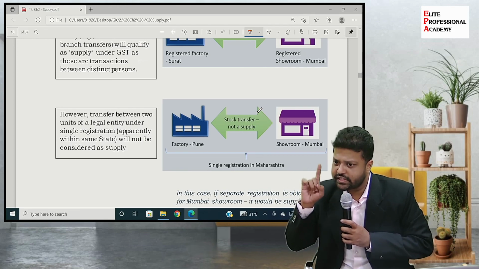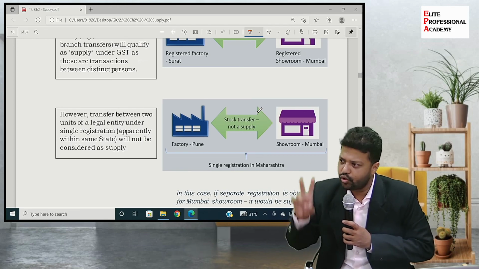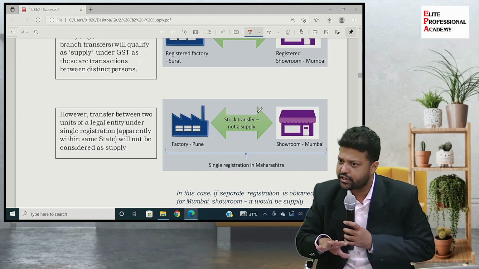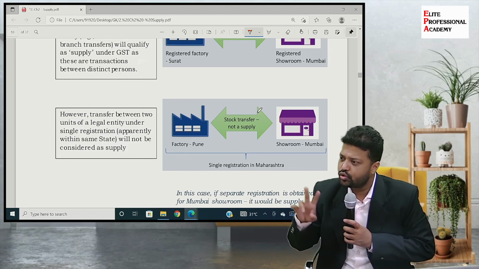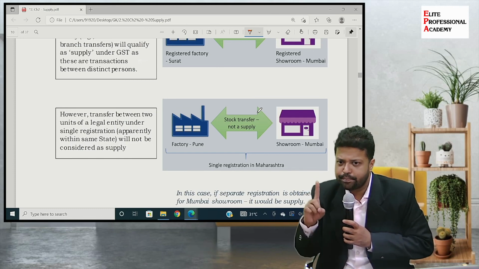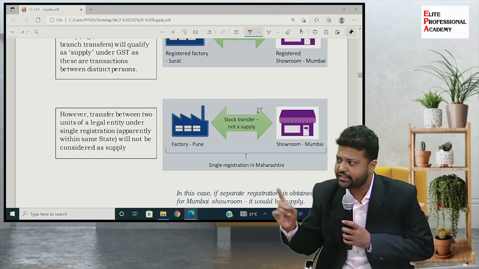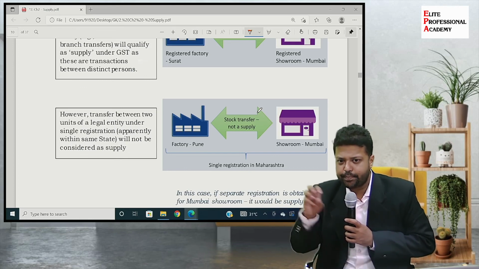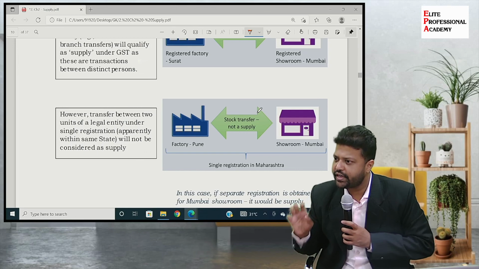Then in the same state, if there is more than one establishment of a single company or a single registered person, there are two possibilities. Possibility number one, having a single registration with additional places of business mentioned in that registration only, or separate registration for each unit in the same state.